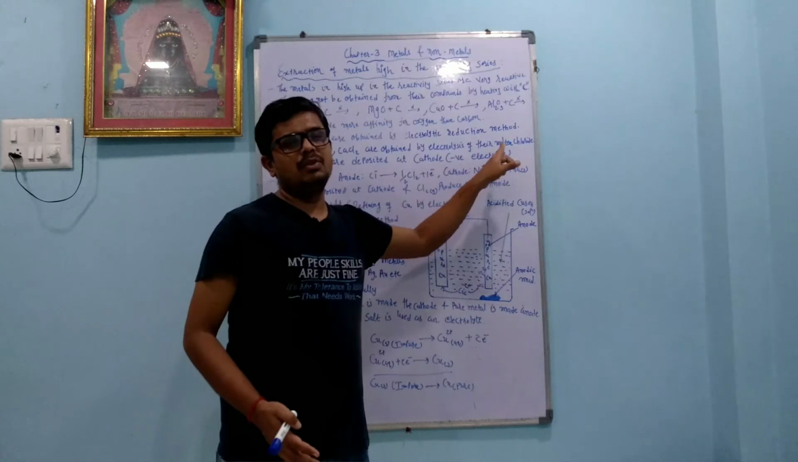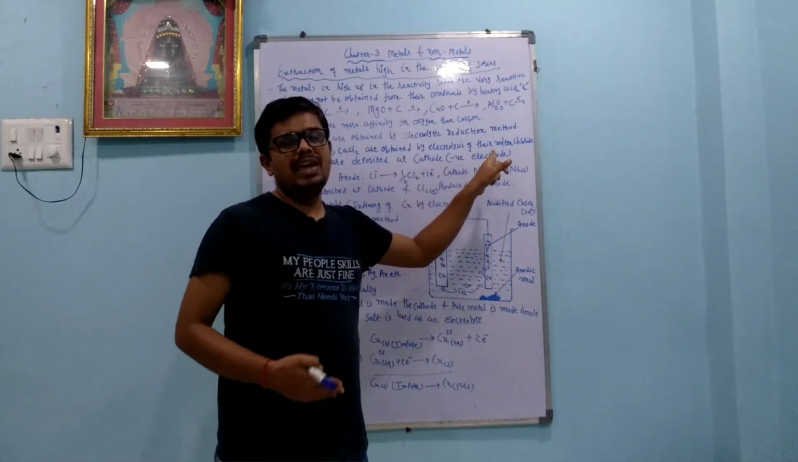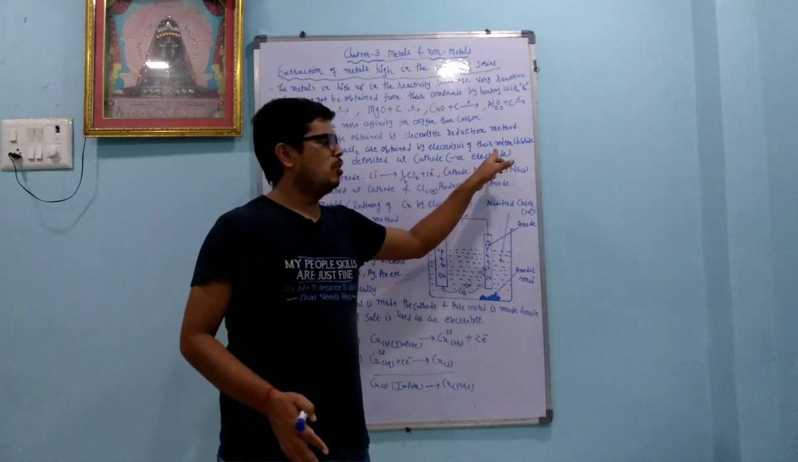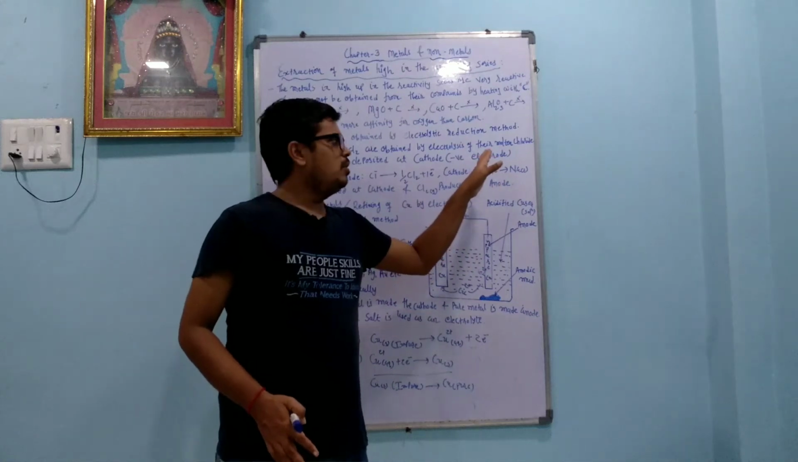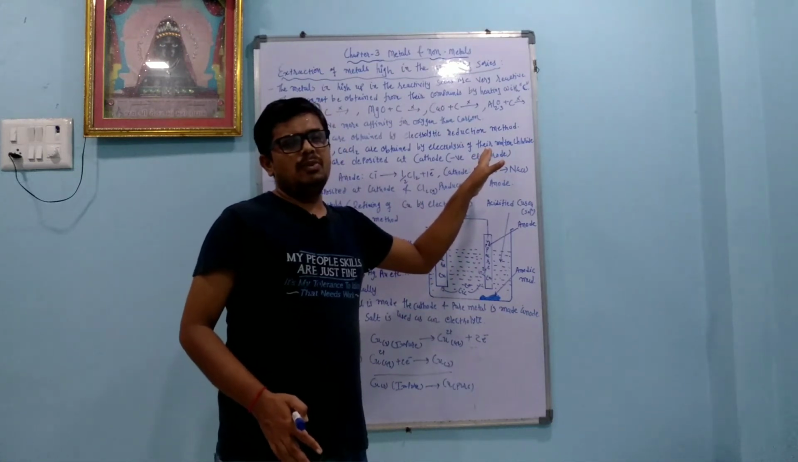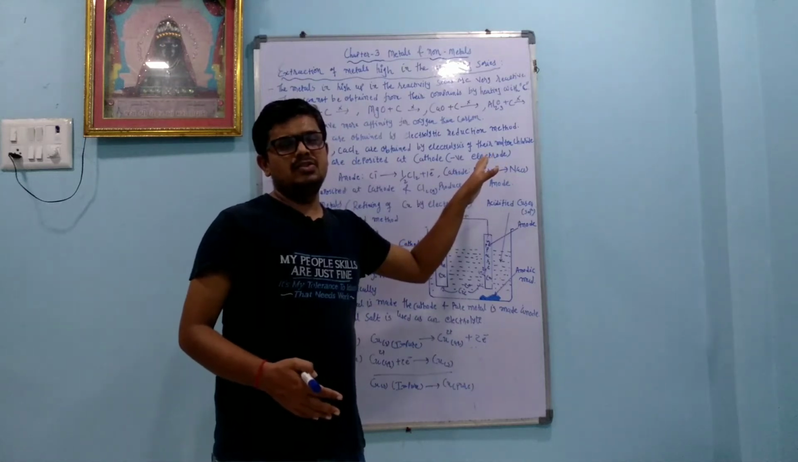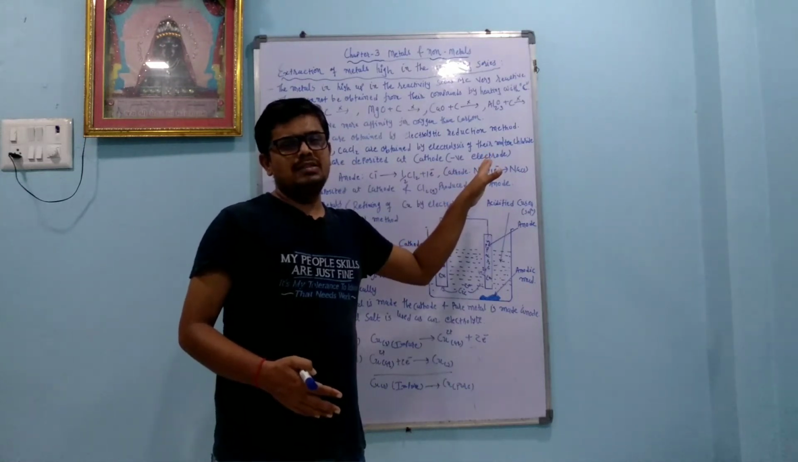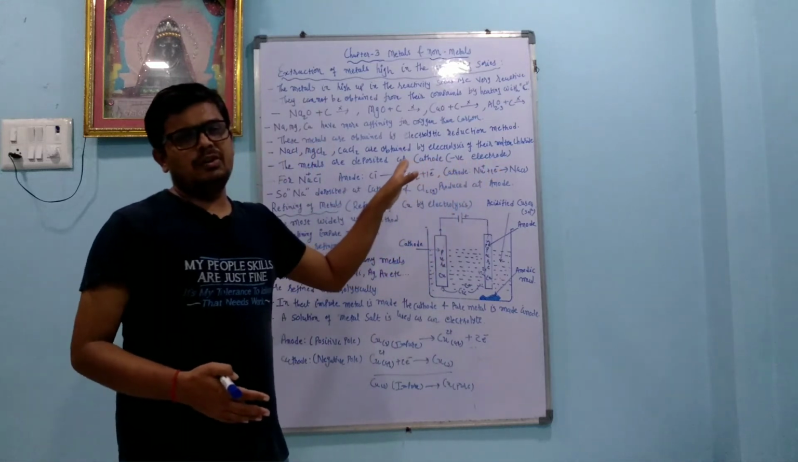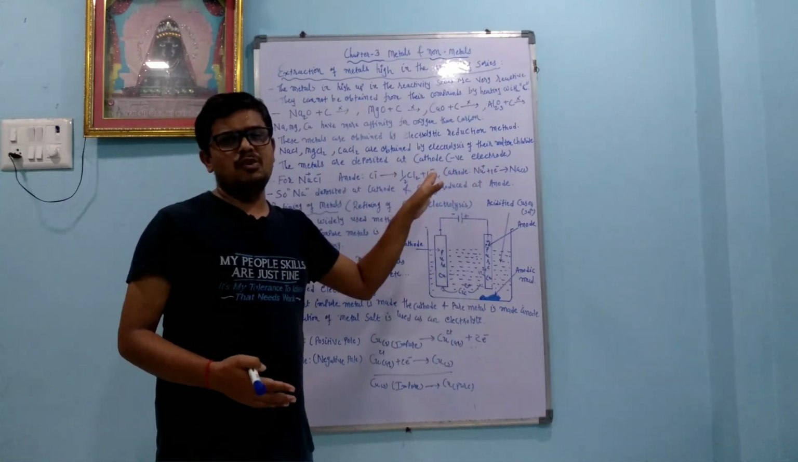We will not use the aqueous solution of them. Aqueous means what? Excess of water. We use here the molten form of them. Why do we use the molten form? Because when we use the aqueous solution, there is a chance that hydrogen gas is produced on the cathode and oxygen gas is produced on the anode.